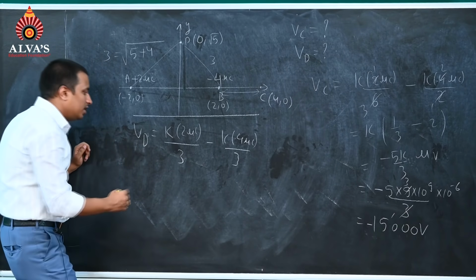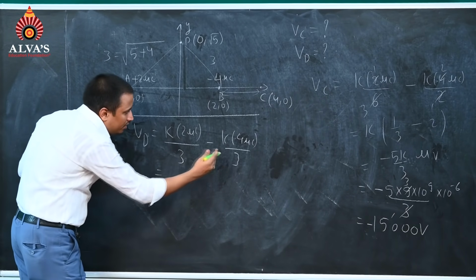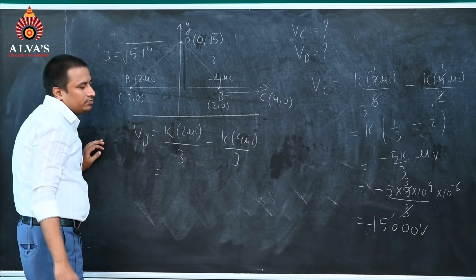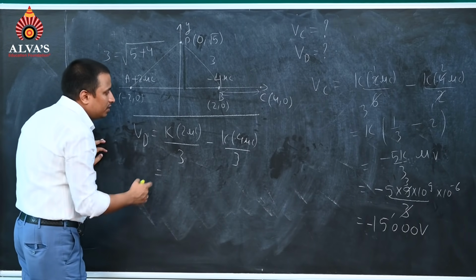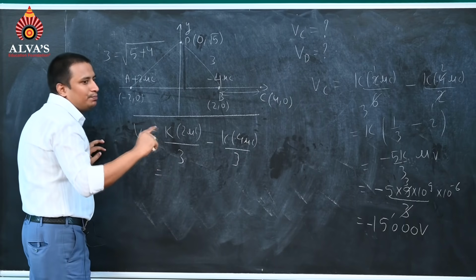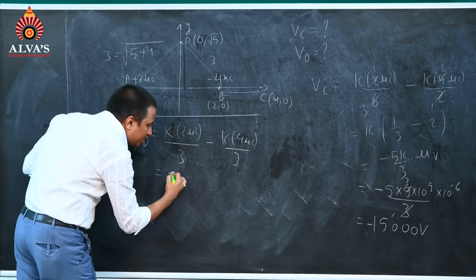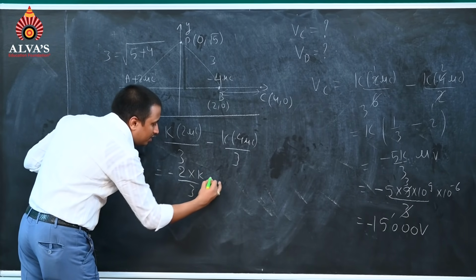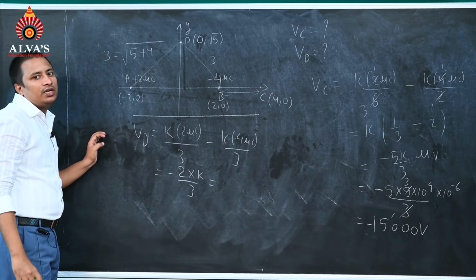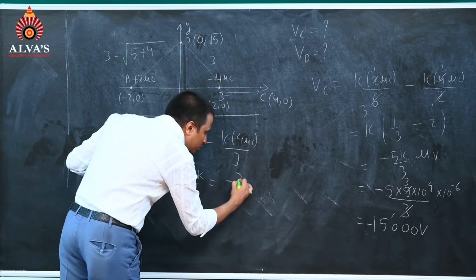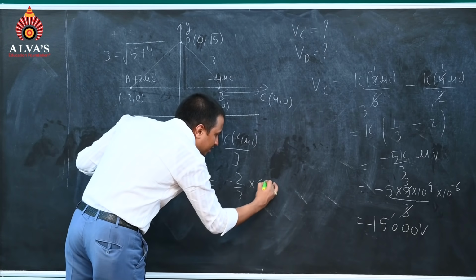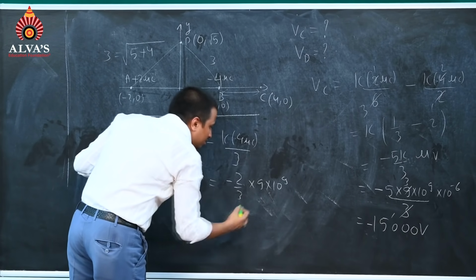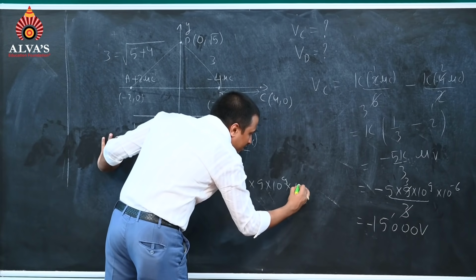Here we will have potential at D point. Potential at D point will be equal to K by 3 taken common, 2 minus 4 will give us minus 2. So I can write potential will be minus 2 into K by 3. If I write the value of K, that is 9 into 10 raised to power 9, minus of 2 by 3 into 9 into 10 raised to power 9 into 10 raised to power minus 6.